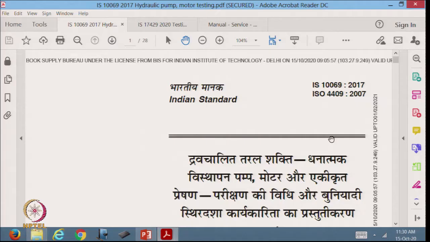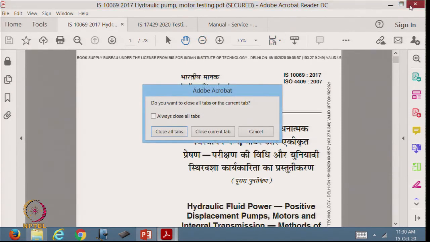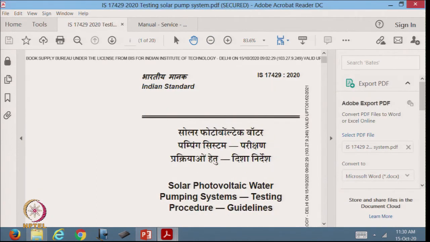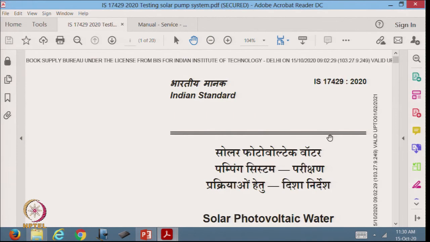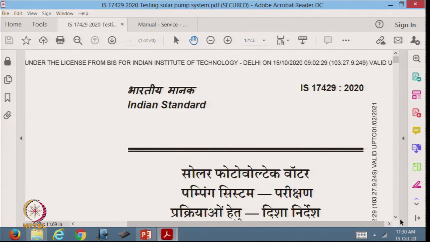Third example, this one we will skip, I will not worry about this one. Yeah, there is a lot of talk, and you would have seen in many places, about solar operated pumps.